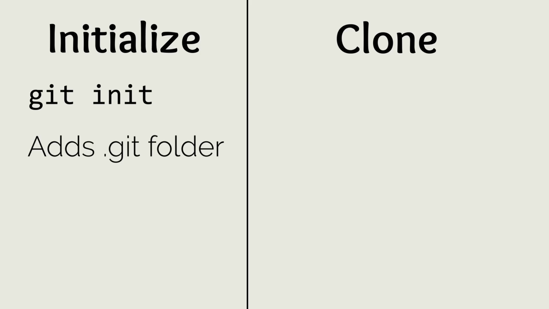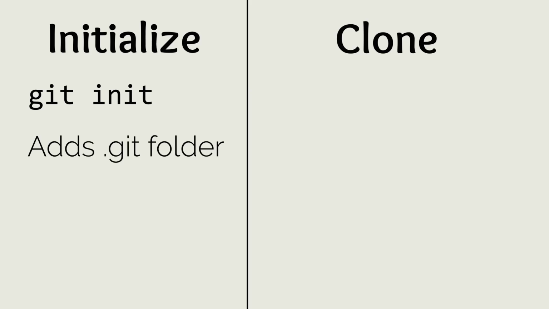Git also uses the word repository, or repo for short, to describe the entire project being managed by Git. The second option of cloning a repository can be done by going to GitHub and either creating a new repository to clone or finding an existing repository and copying the link to clone the project. If you set up Git in GitHub using the method from my video, make sure to copy the SSH URL and not the HTTP URL.